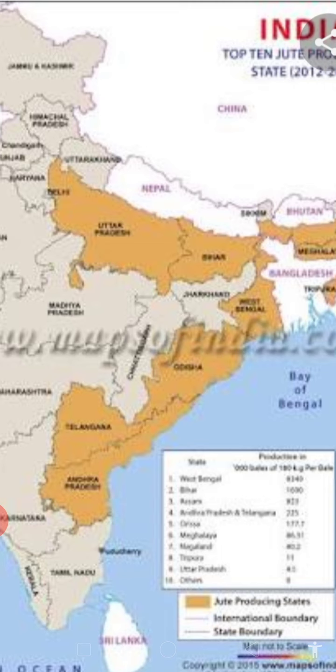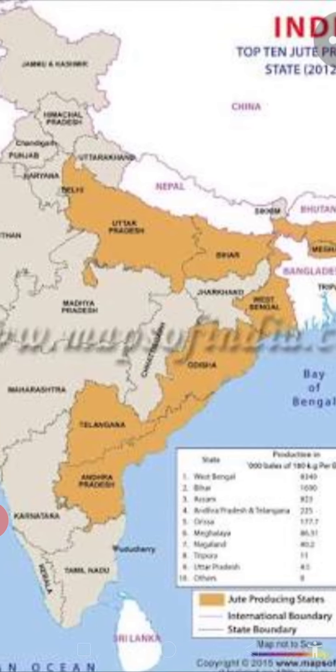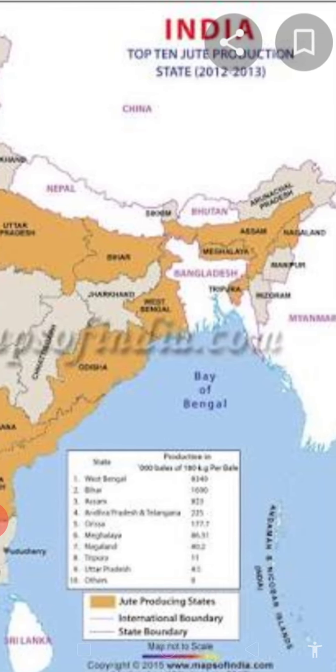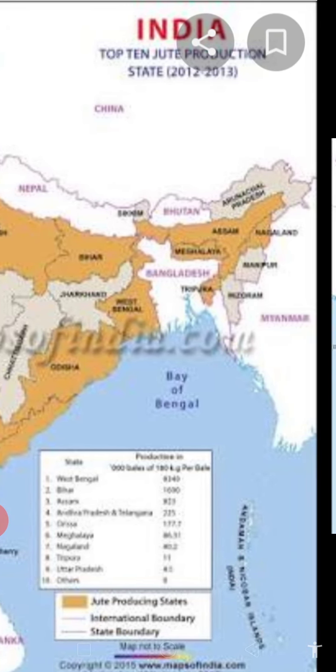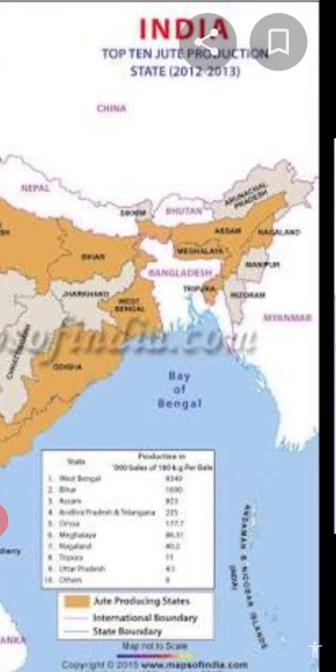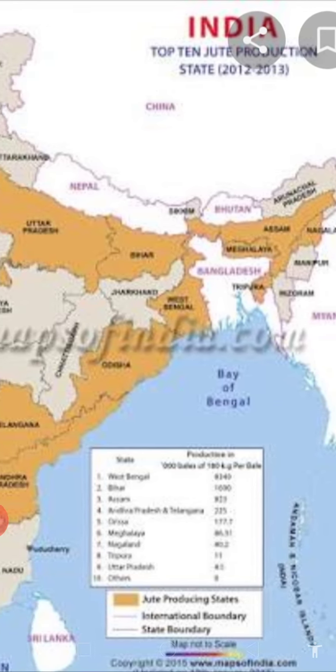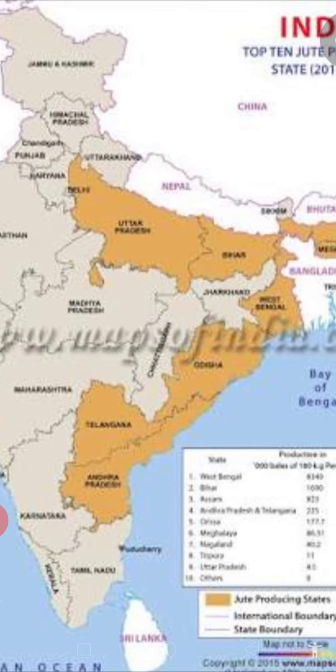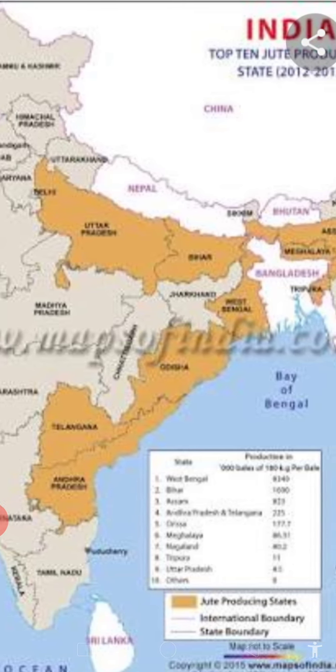And then Haryana, Odisha, because river Mahanadi is there and delta is there. Then Andhra Pradesh and Telangana. And here because river Brahmaputra is there, so Assam, okay, Meghalaya, highest rainfall state, Tripura also, area of advancing monsoons, and Nagaland. These are the cotton producing states of India. I'm sorry, jute producing states of India.